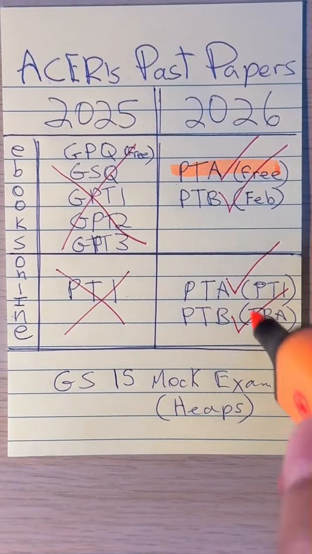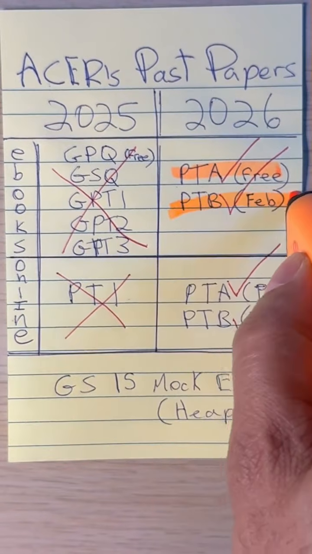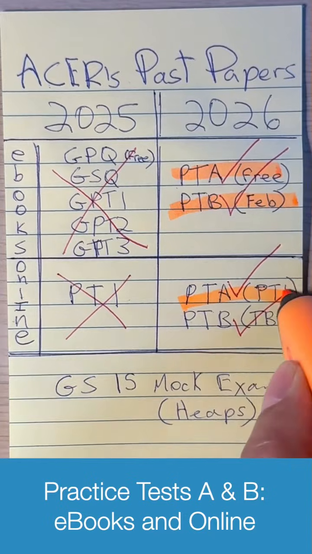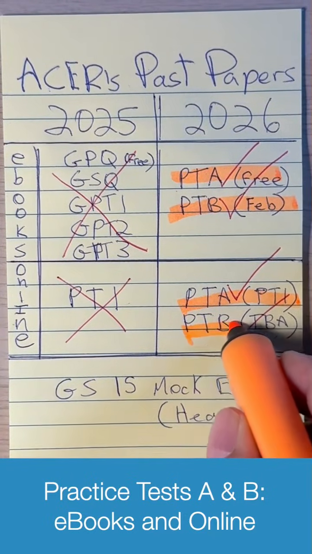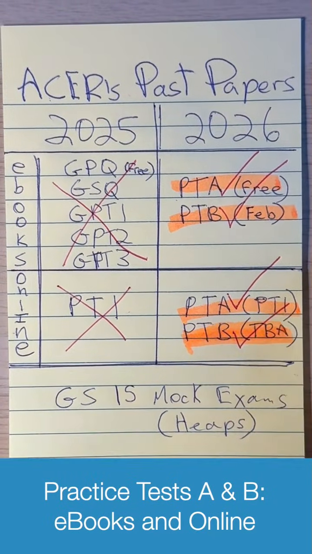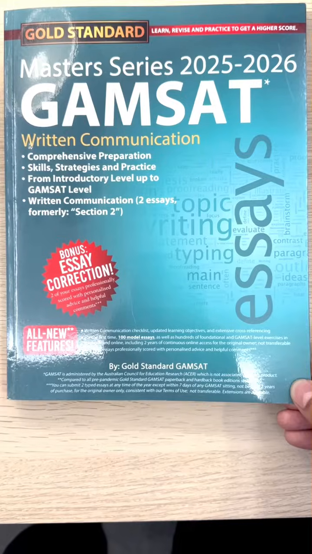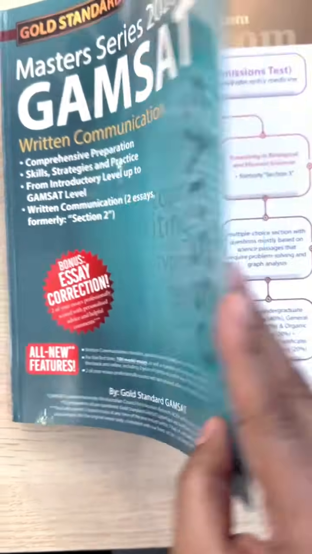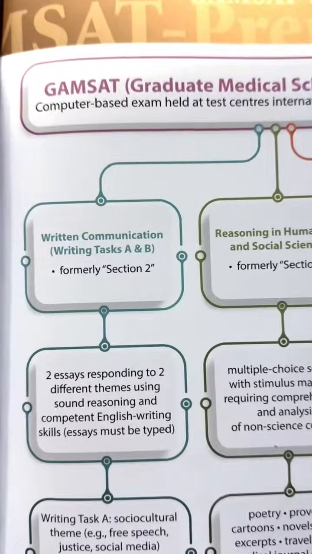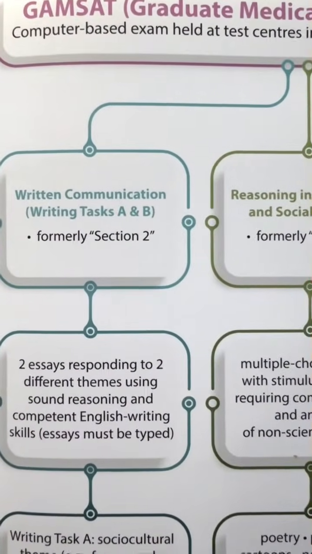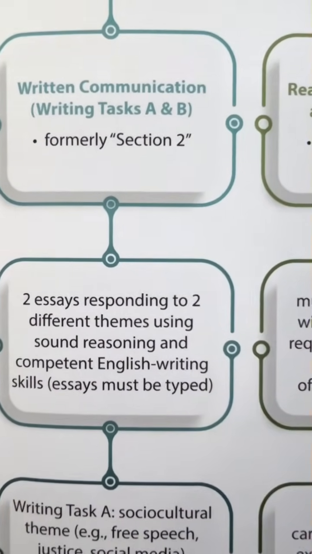So far, we've tackled ACER's brand new humanities and science GAMSAT mock exams and how best to use them. Now let's turn to your essay writing. GAMSAT written communication, formerly known as Section 2, also known as Why Are They Forcing Me to Do This?